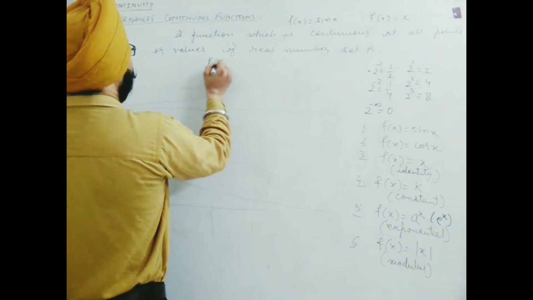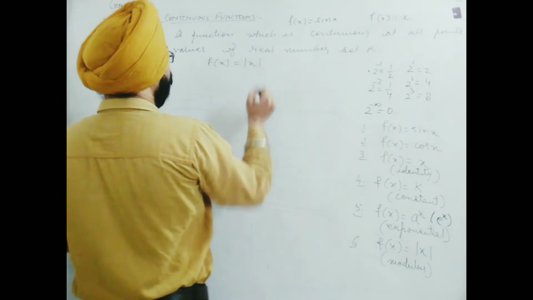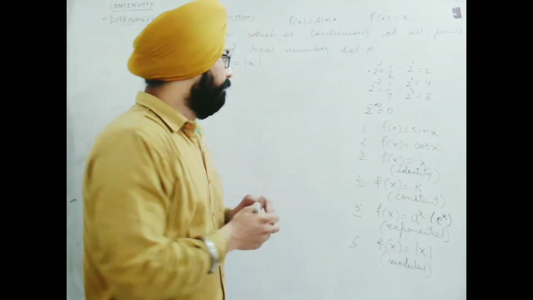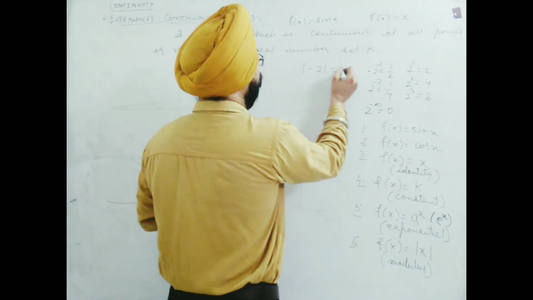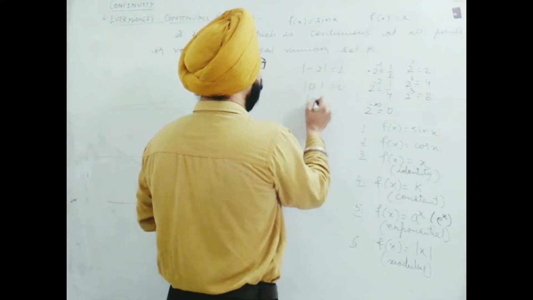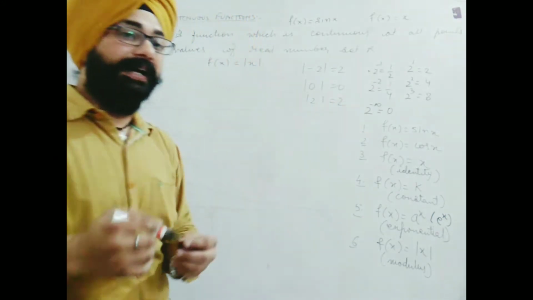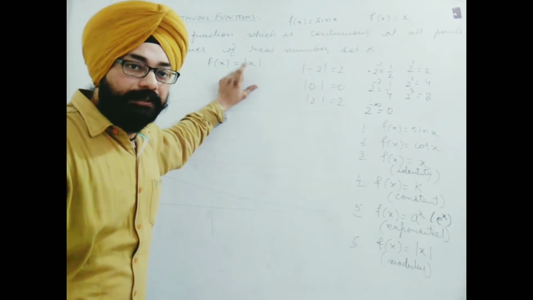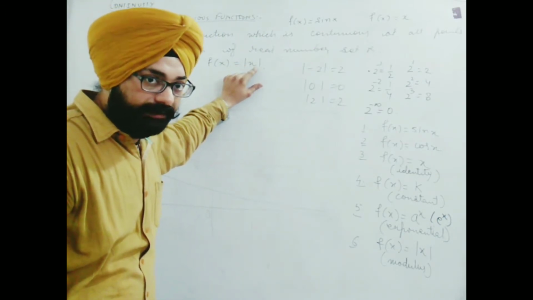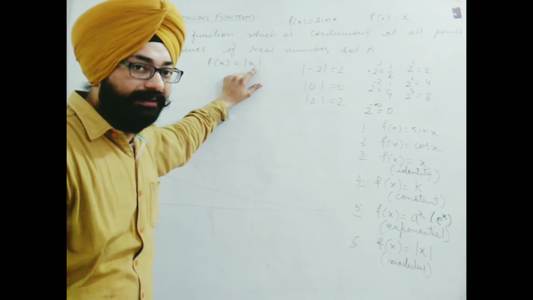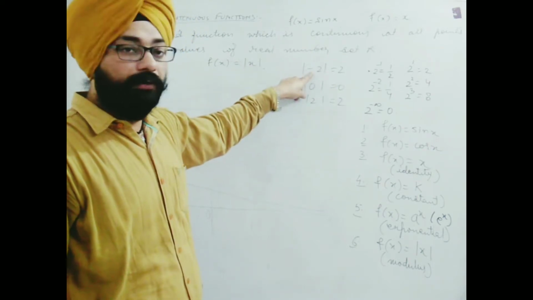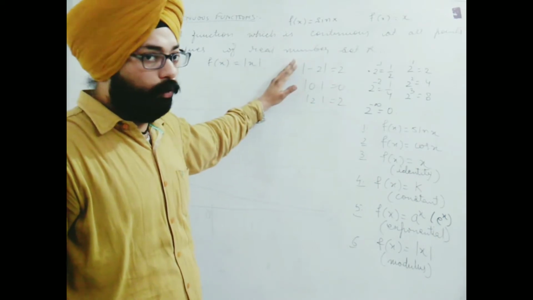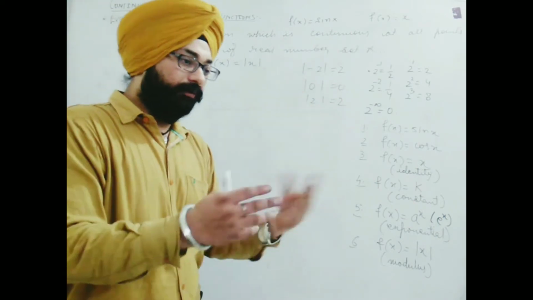Now I am drawing f(x) equal to mod x. Modulus function. The modulus function has a basic definition. In general, if I take mod minus 2 it will be 2, mod 0 will be 0, mod 2 will be 2. But as a definition, it is said that for all negative values of x, it opens with a minus sign, so that when minus of a negative is taken, it becomes positive. For 0 and positive, it opens as it is, no changes, there is no sign. That means it remains always positive.